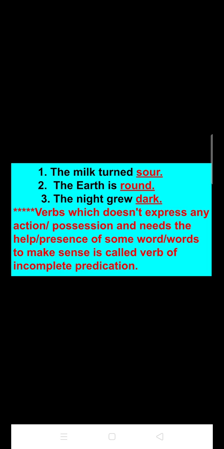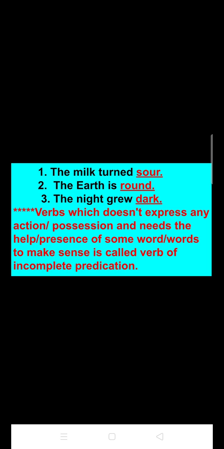Therefore, a verb which doesn't express any action or possession and needs the help or presence of some word or words in order to make sense is called a verb of incomplete predication. You can notice in the examples that the verbs mentioned in these sentences, that is turned, is and grew, are not providing any sense by themselves, but after adding a few new words, they provide a new sense.